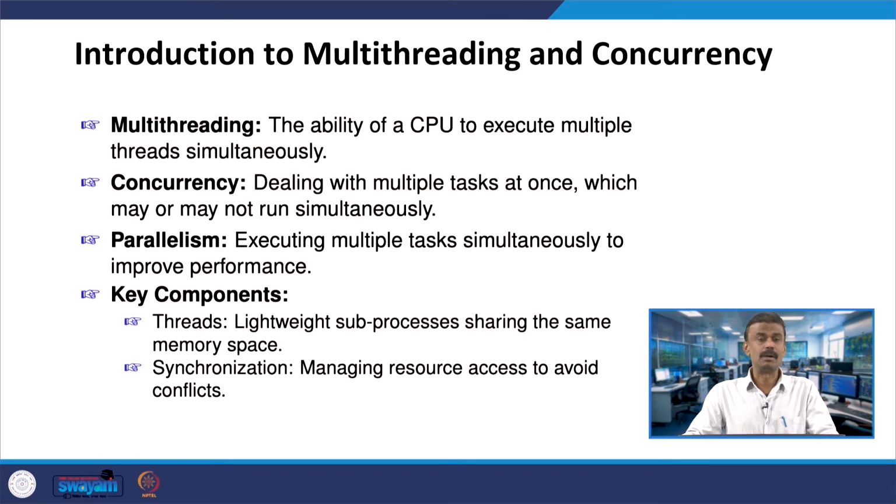Parallelism, the parallel programming. Here again assume you have multiple tasks. We have to execute the multiple tasks simultaneously to improve the performance. Your task is to do one program, but you can execute several tasks simultaneously. You call this parallelism. For example, some programs may run for several hours if you are using a single CPU machine. Is it possible to use several CPUs together and get the output? You call it parallel programming or parallelism.